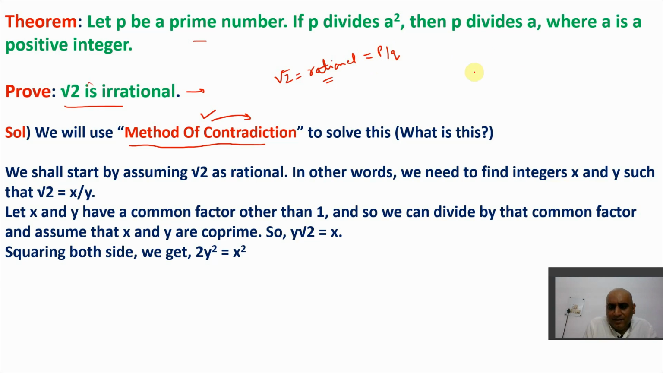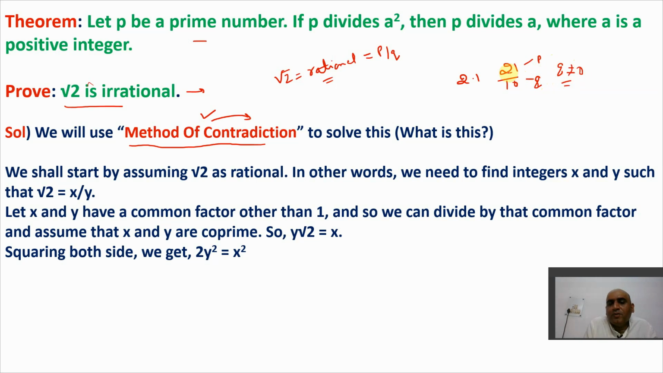Take an example. Let's say 2.1. It's a rational number. If I remove the decimal, that becomes 21 by 10. That's it. This is a rational number. It takes the form of P by Q. This is P, this is Q, where P and Q both are integers. And Q will never become 0. That is a very, very important point.